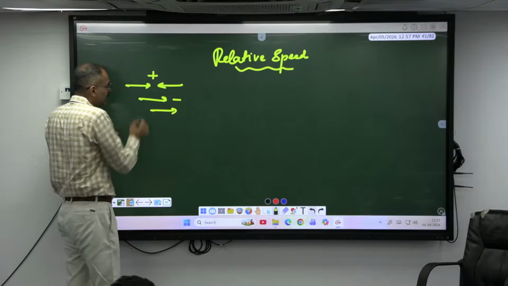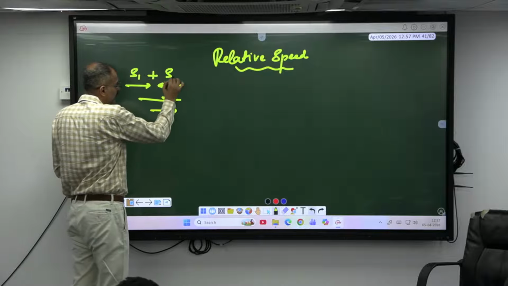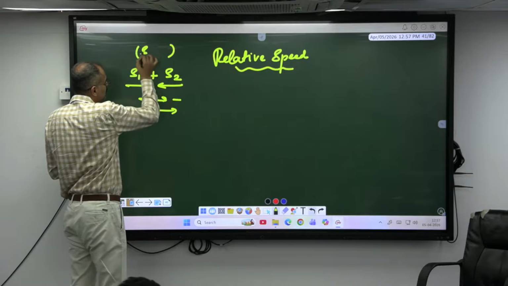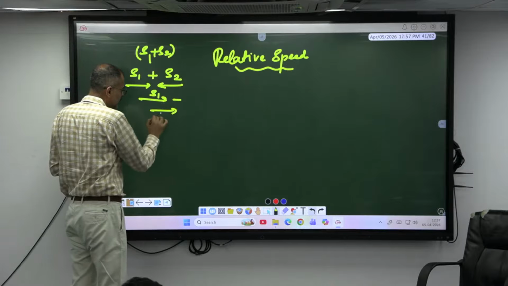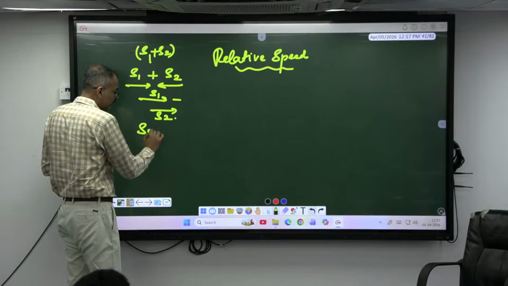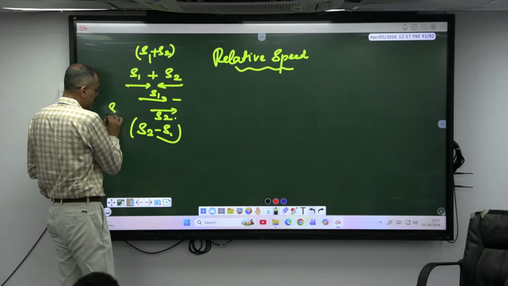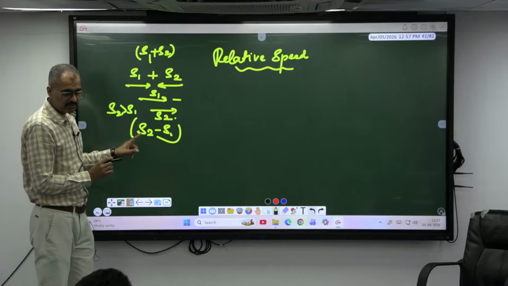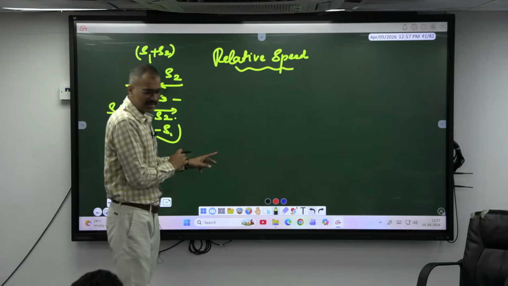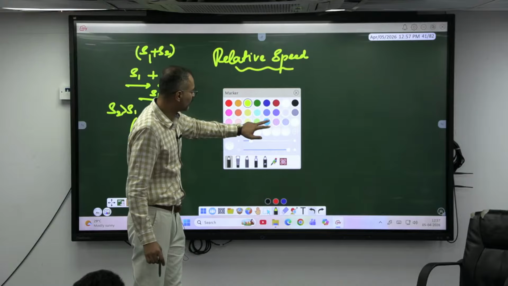Relative speed there. If this is the speed s1, this is the speed s2. Here the speed at which they cross each other is s1 plus s2. Here if it is s1 and s2, this will be s2 minus s1 provided s2 is greater than s1. Okay, understood relative speed. I am not going in and explain because I have explained this one in a recent video also. Okay, go and watch the video.